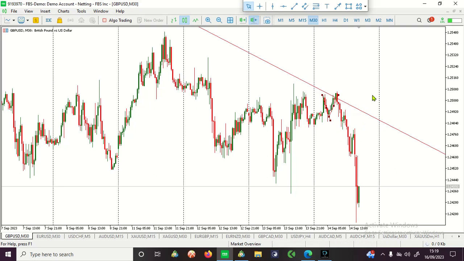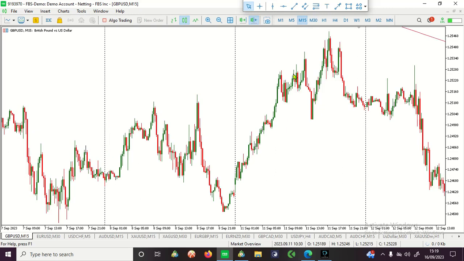We are trying to sell, to short this market at this very zone. So we waited before the news was released. The market took out this neckline here, broke the low here, and then we dropped to the 15-minute time frame. This is how we did it.